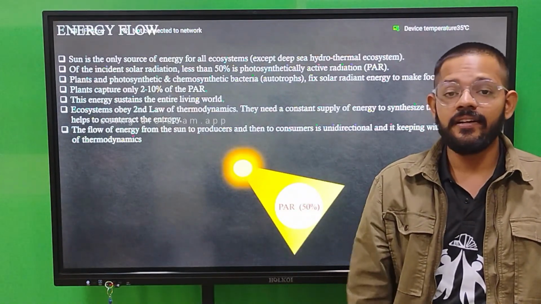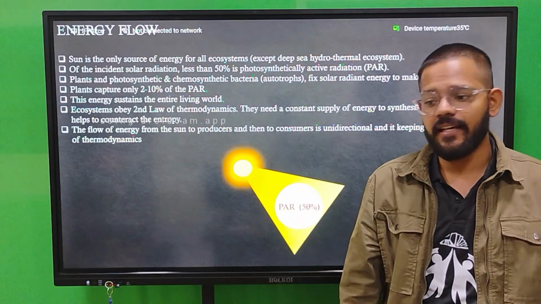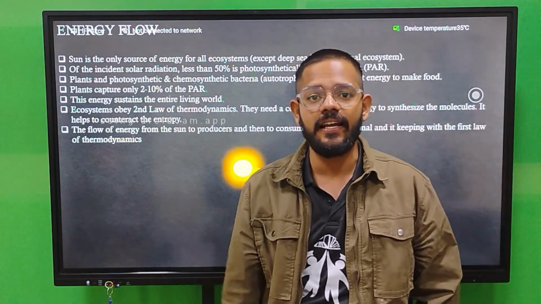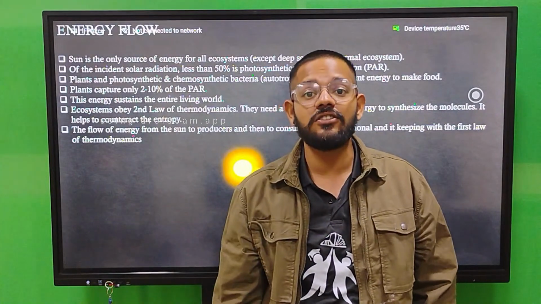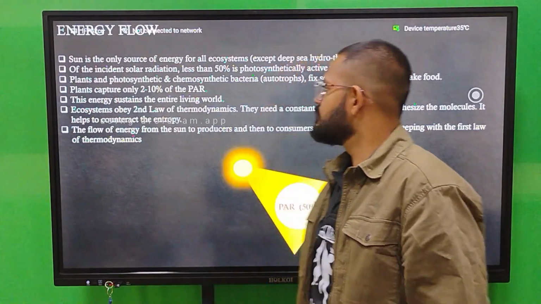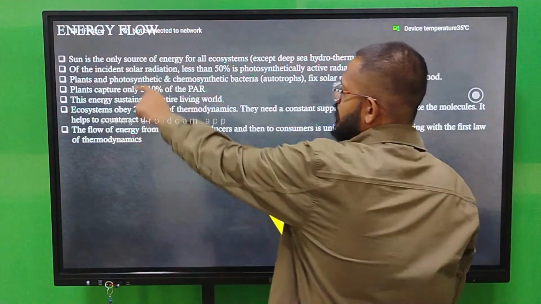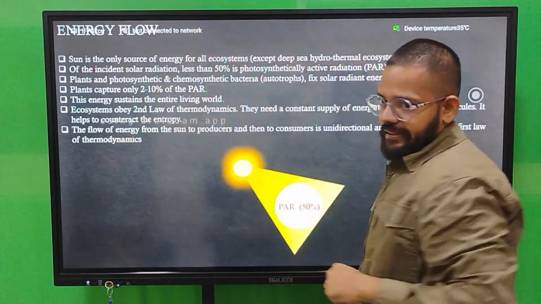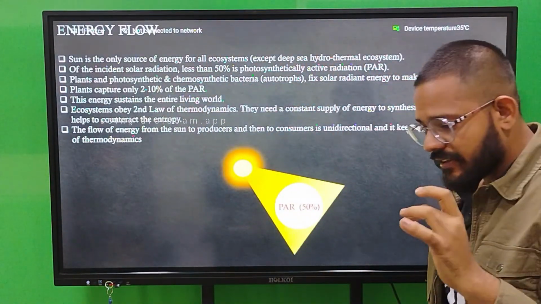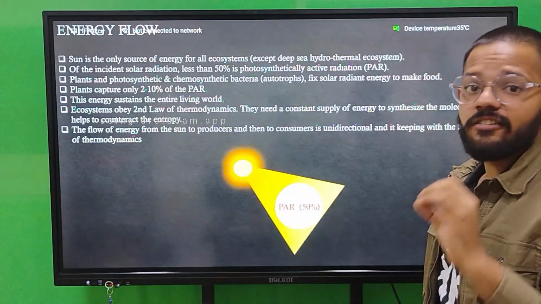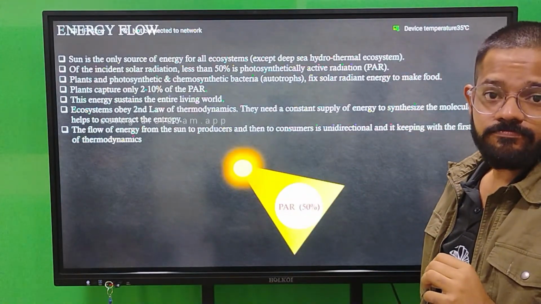Okay, the animals and microorganisms which live in that area are not getting energy from the sun, they are getting energy from the geothermal heat. Now the energy which is coming from the sun is 100%, but your plants take 50% only.